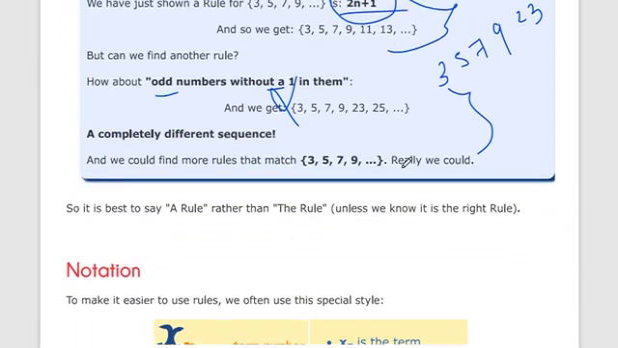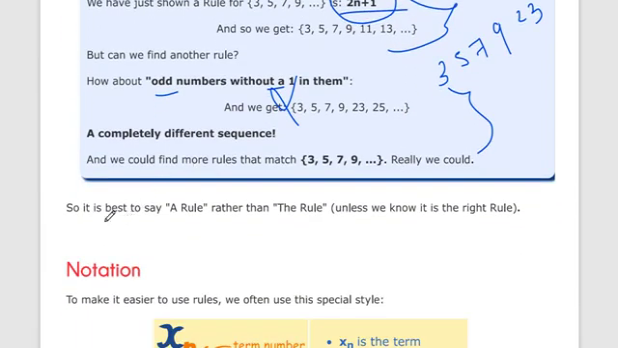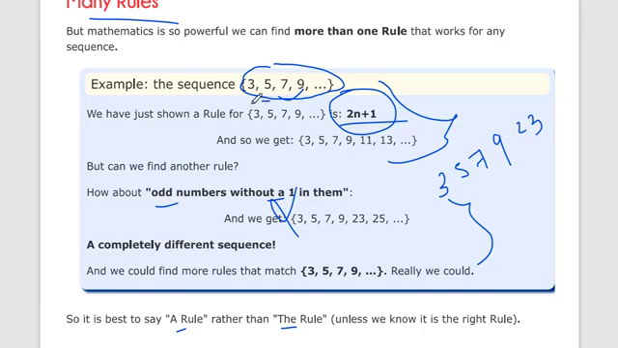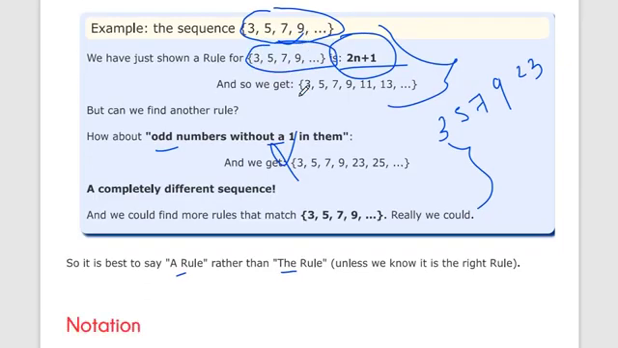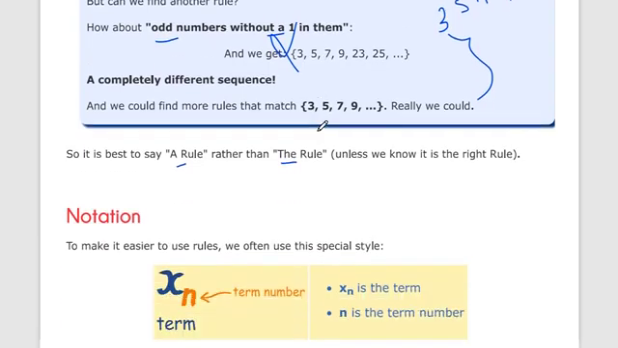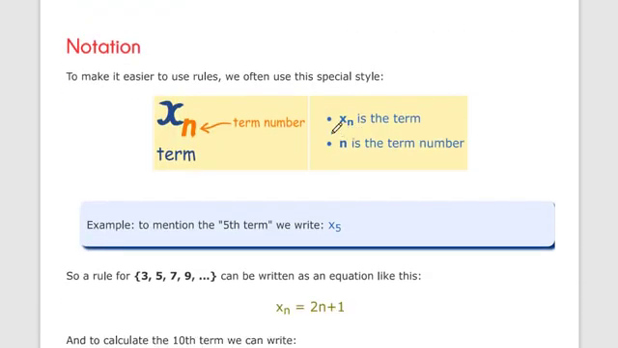I am trying to say that a sequence can have a number of rules. You can come up with a different number of rules. So it is best to say a rule rather than the rule, as there is not only one rule for a given sequence; there can be two rules or three rules. Now, notation.